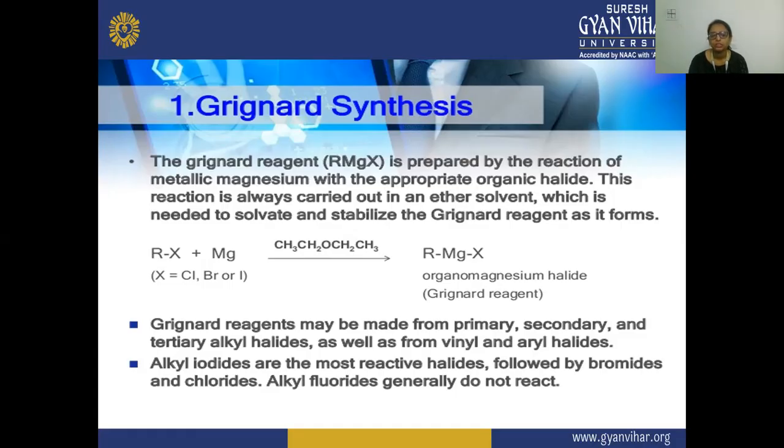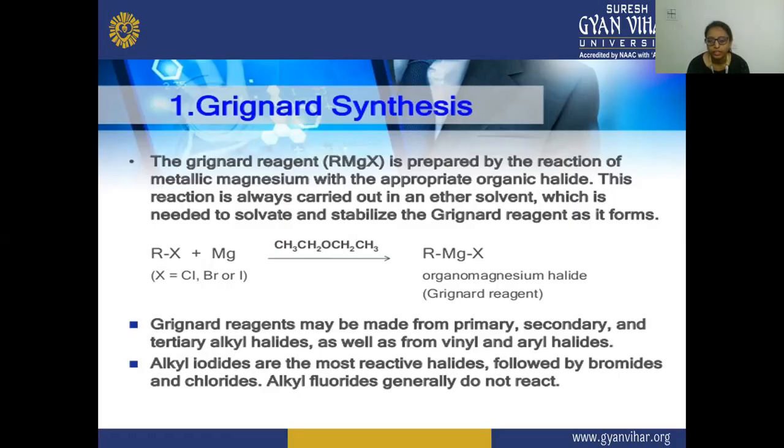Here X is your halogen, or you can say the halide, and when it reacts with metallic magnesium in the presence of the ether solvent, there is a formation of the organomagnesium halide.